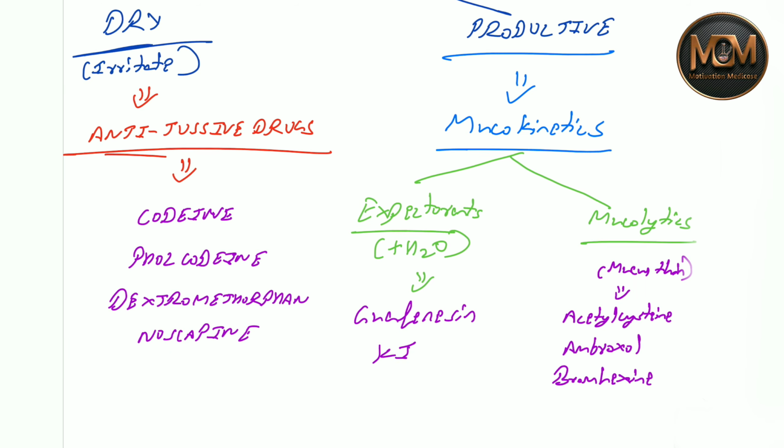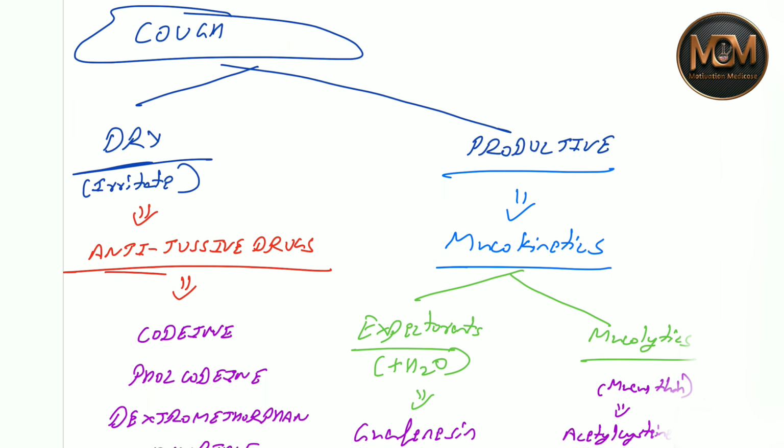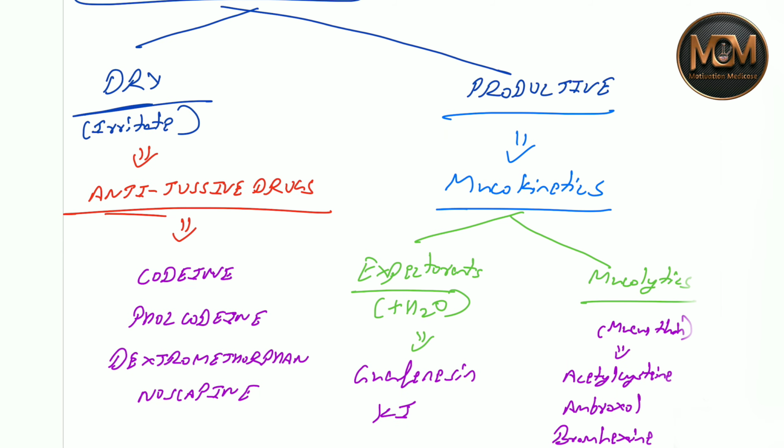So these are the drugs of the mucolytics, and that is all about cough. Cough is of two types: dry cough and productive cough. Dry cough is not a big concern; it leads to irritation in our body, so we give anti-tussive drugs, that is codeine, dextromethorphan, and noscapine. In productive cough, we give mucokinetics, and there are two types: expectorants and mucolytics. In expectorants we add water into it, and the two drugs are guaifenesin and potassium iodide. Mucolytics make the mucus thin, and you can remember the drugs: acetylcysteine, ambroxol, and bromhexine.